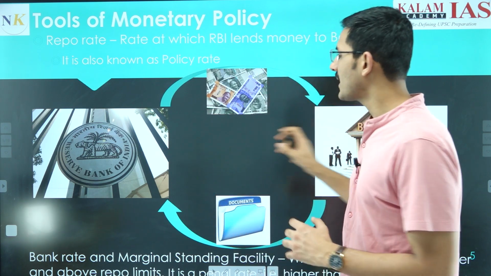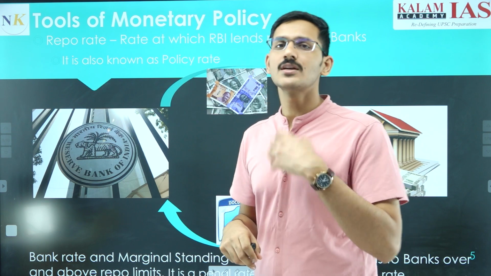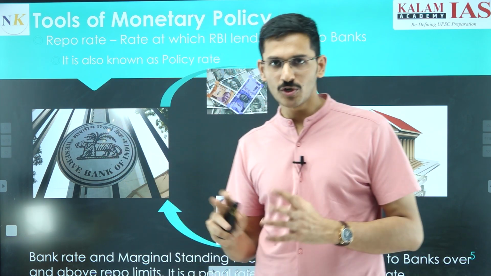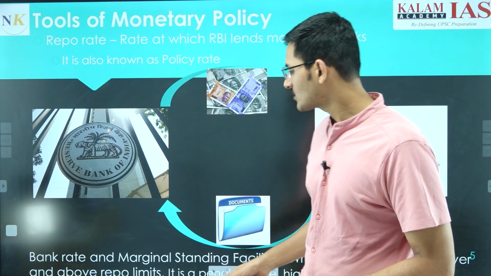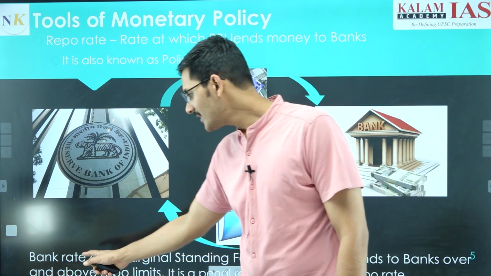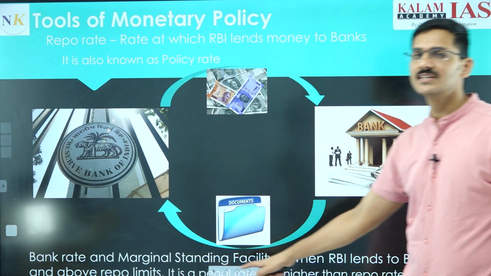But HDFC Bank has already taken 100 crore loan from RBI under the repo rate, and HDFC Bank needs 20 crore rupees more. So RBI will give that money. That is not an issue for short term only, but the rate of interest will be higher, and that rate is called marginal standing facility rate. Earlier it was called bank rate. Today it is called marginal standing facility rate.